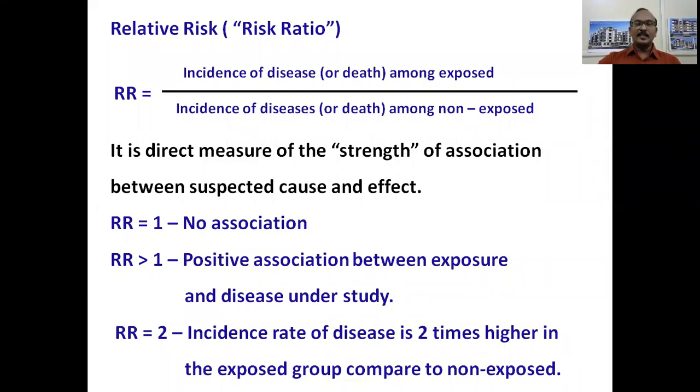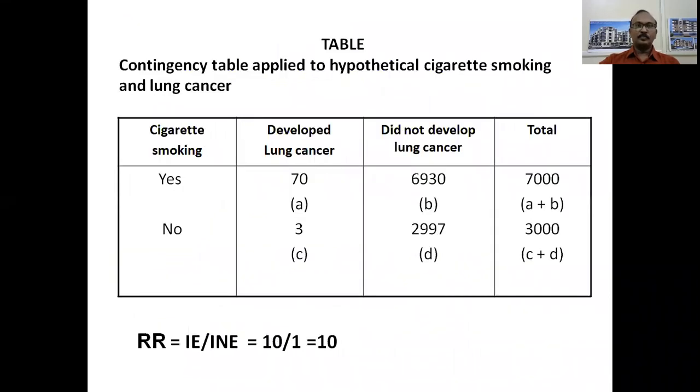And if the relative risk is more than 2, it means the incidence of disease is 2 times higher in the exposed group compared to that of the non-exposed group. So if you look into this following example, the incidence of disease among exposed: out of a total of 7,000 who are exposed, 70 have got the disease. So the incidence of disease among exposed is 70 by 7,000 into 1,000, that is 10. Likewise, the incidence of disease among non-exposed is 1. So the relative risk is 10.